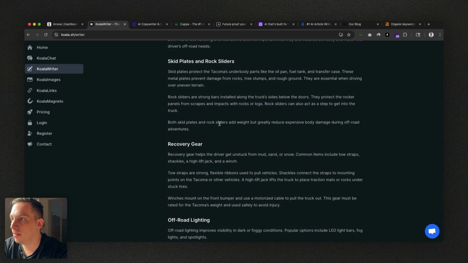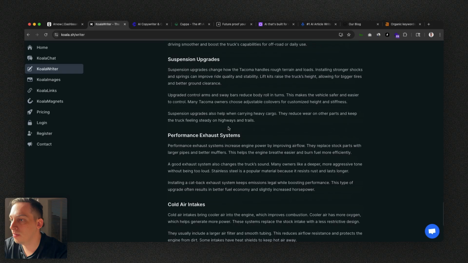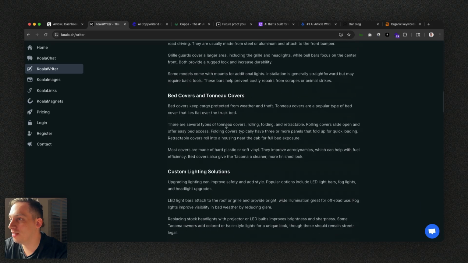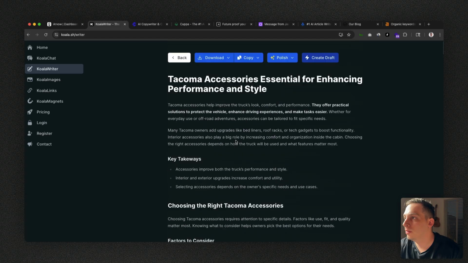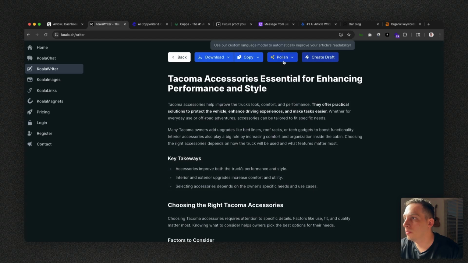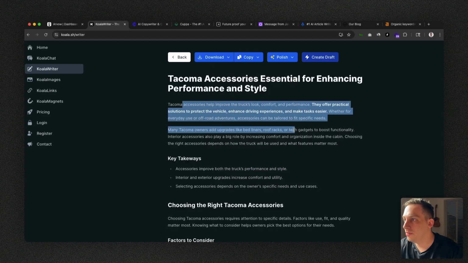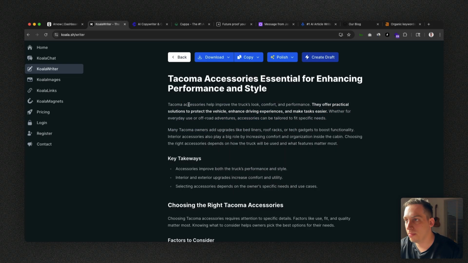If I select certain things, can I edit them? Maybe at the end. It's still generating a bunch of content, which seems pretty long. And once it's done, we can polish this. So we have some different things to polish. I would love to kind of highlight over things and polish it like that.